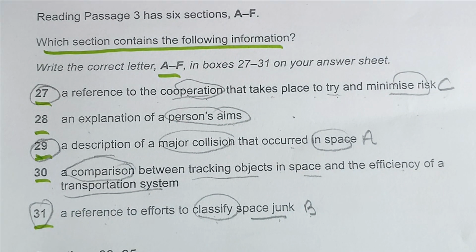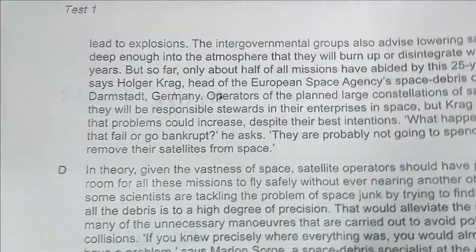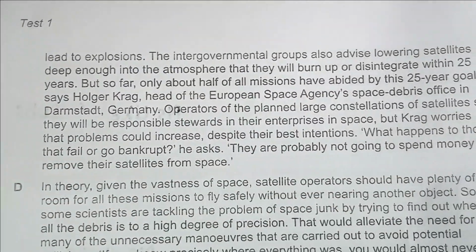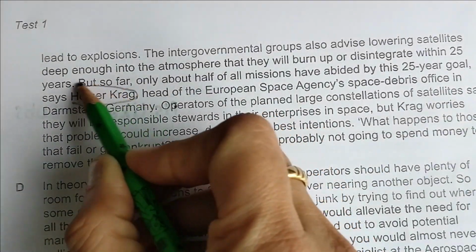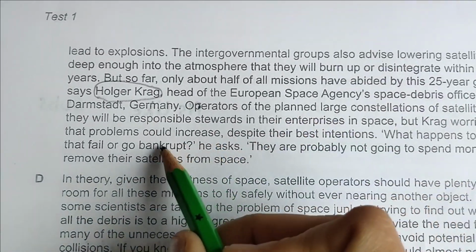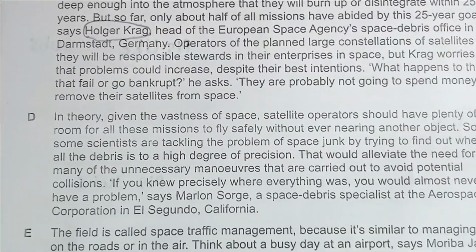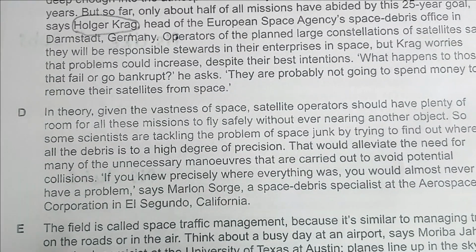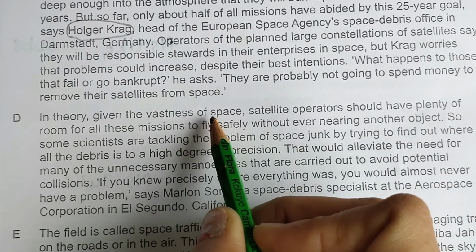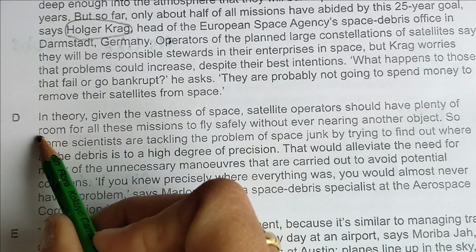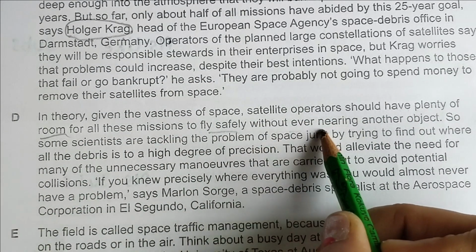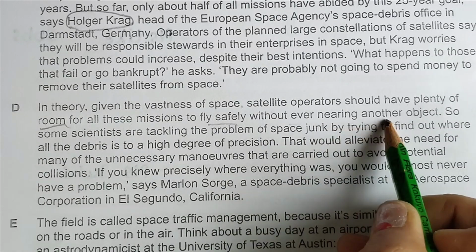Now coming to D paragraph. This person name I can see here. So when it comes we will read the leftover paragraph. Now D. In theory, given the vastness of space, satellite operators should have plenty of room for all these missions to fly safely without ever nearing another object.